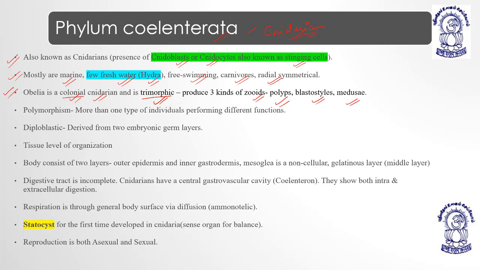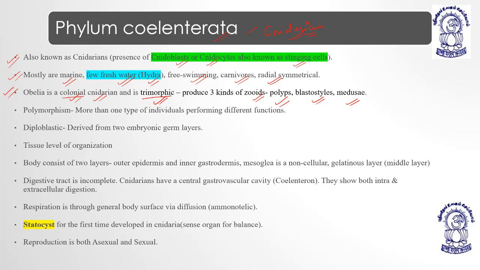So Obelia is a colonial cnidarian, a coelenterate. It is trimorphic, meaning it exists in 3 different forms through its lifespan: first polyp, second blastostyle, and third medusae. The difference between polyp, blastostyle and medusae: polyp is an asexual form.